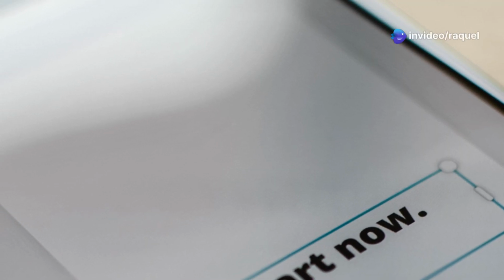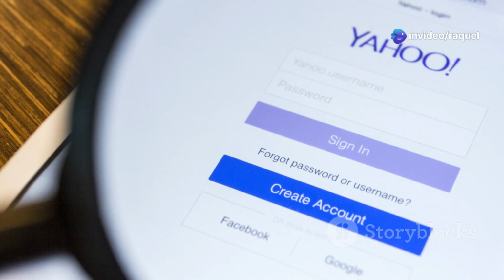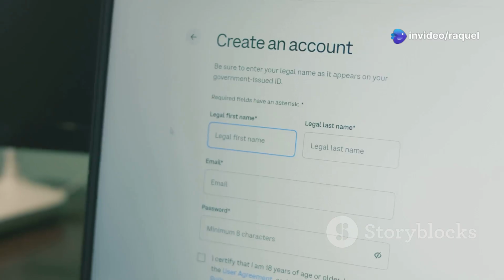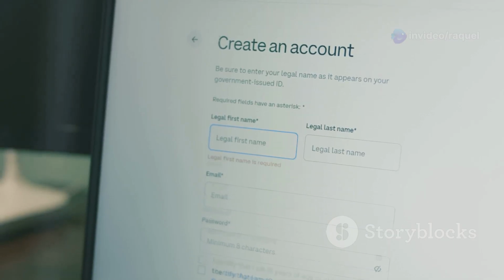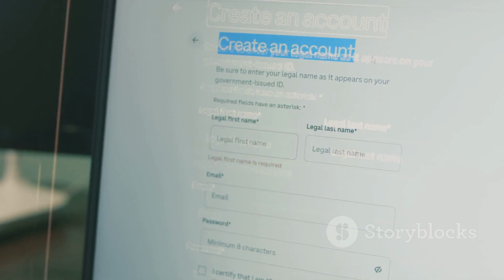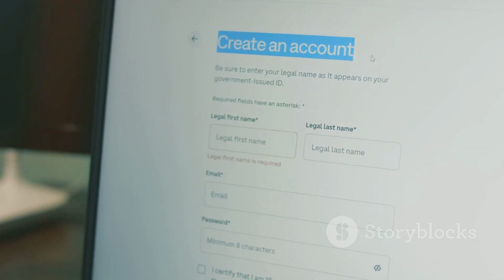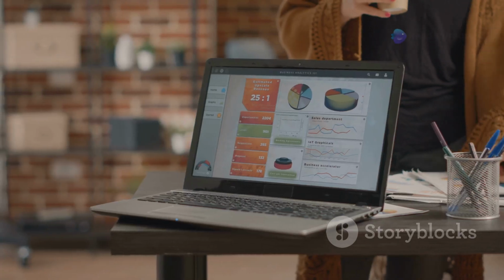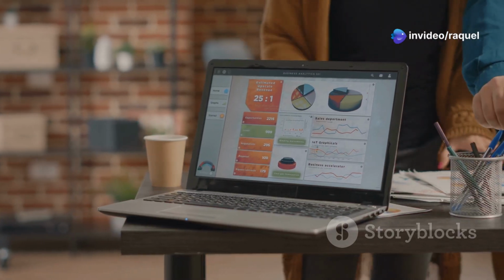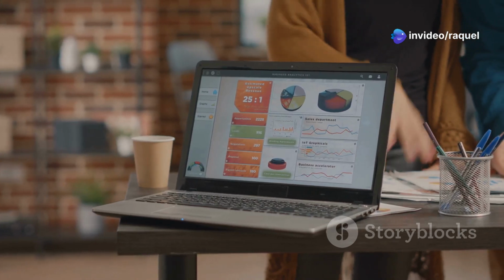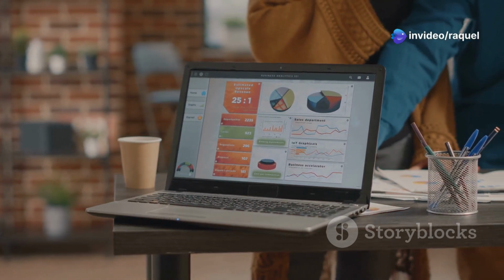First, head over to the Google Book Partner website and click on the Get Started button. You'll be prompted to sign in with your Google account. If you don't have one already, creating a new account is quick and easy. Once you're logged in, you'll be greeted by the Google Book Partner dashboard. This intuitive interface will become your command center for managing your ebooks, tracking sales, and interacting with readers.